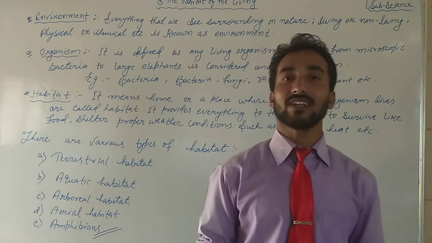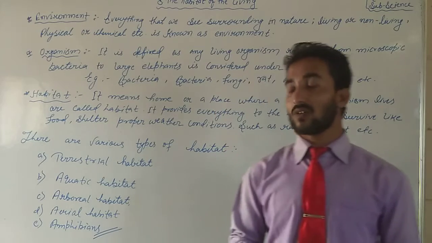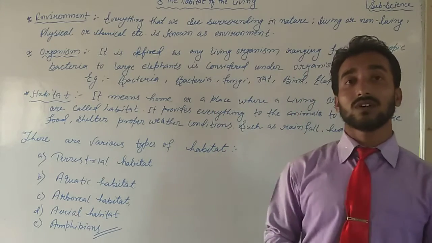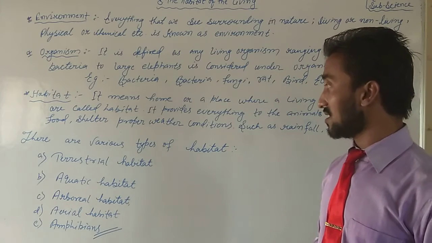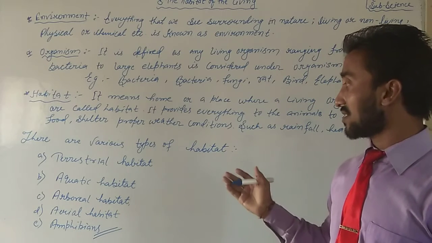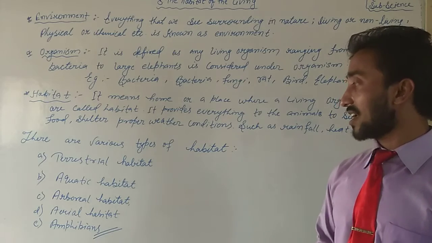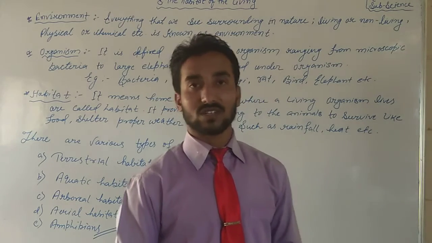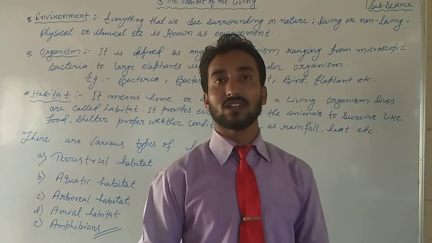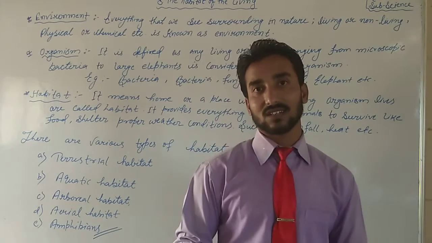So there are various types of habitat. We will discuss one by one: first terrestrial, aquatic habitat, arboreal habitat, aerial habitat, amphibian, etc. We will discuss all these habitats one by one in the next session.